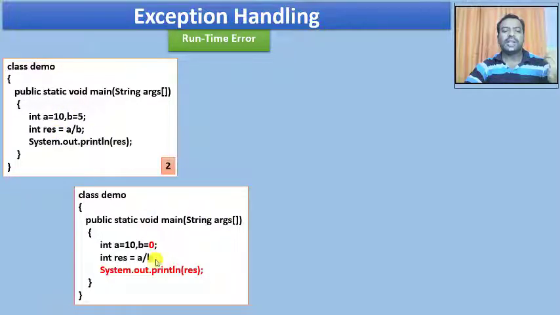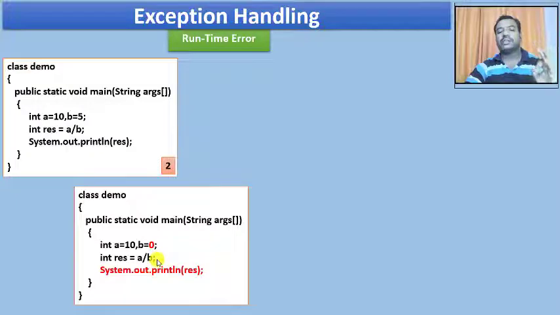But just look at this example now. Intentionally I have made b equals 0, and when I say result equals a divided by b, it is 10 divided by 0. Now what is 10 divided by 0? Yes, it is undefined. Whenever the value is going to be undefined, or whenever you try to divide something by 0, that is where the runtime error is going to occur. The runtime error occurs immediately and your execution stops.